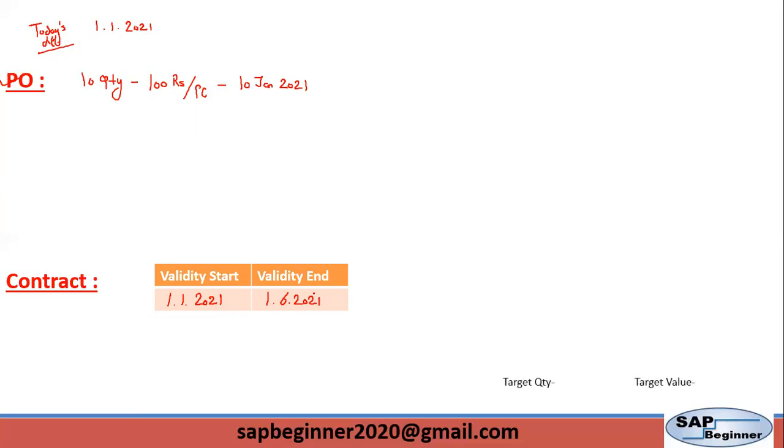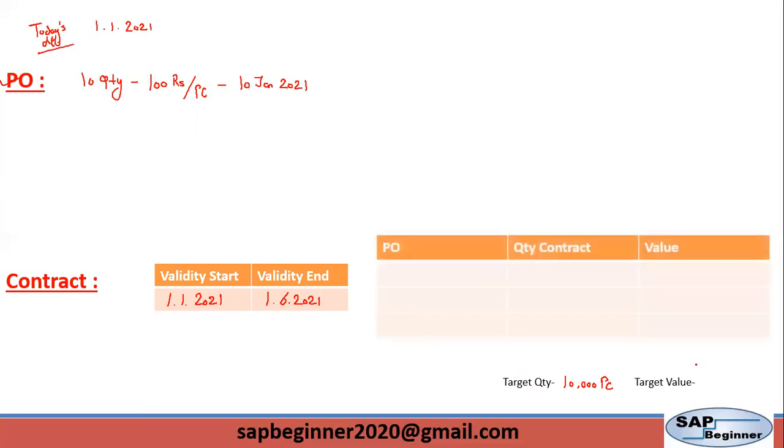So basically we have two types of contract. The first one is quantity contract and the second is value contract. Let's say I have created a contract for 10,000 pieces. So I will create purchase orders during this time frame until the 10,000 pieces are completed.